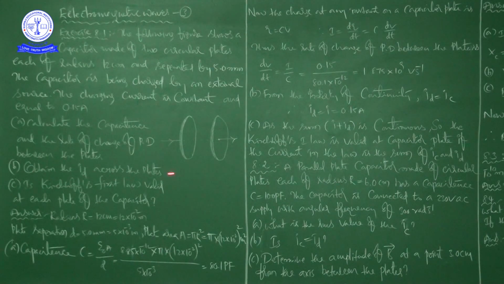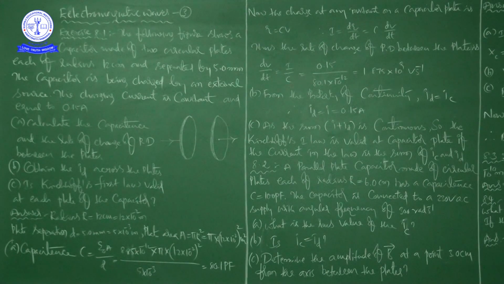Next, B. Obtain the ID across the plates. That is, obtain the displacement current across the plates. From the property of continuity, ID is equal to IC. That is, ID is equal to I, which is already given as 0.15 amps. ID is equal to I is equal to 0.15 amps.